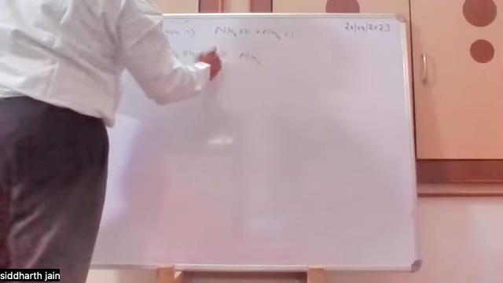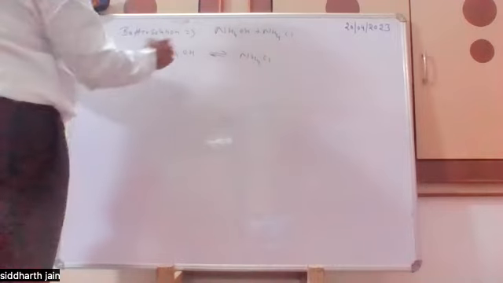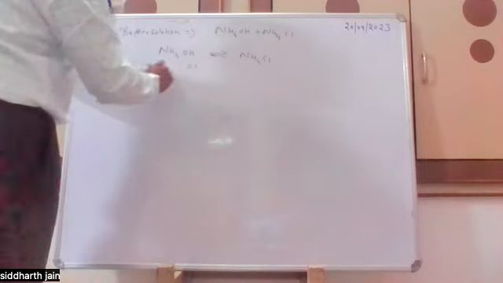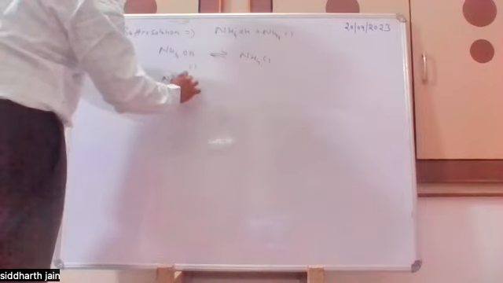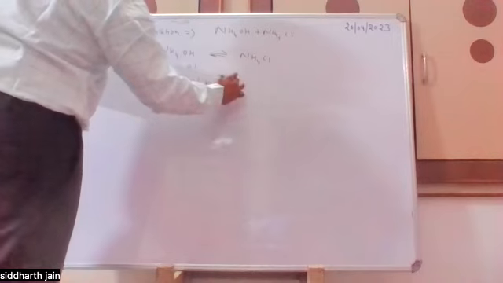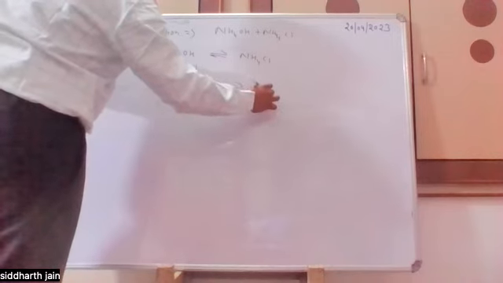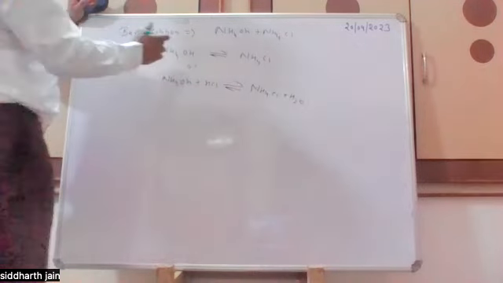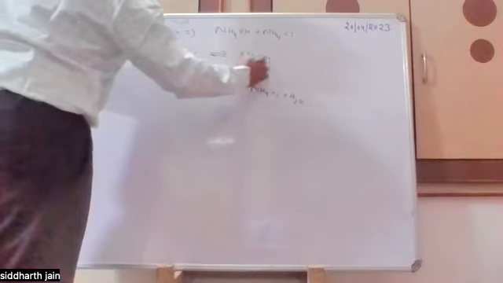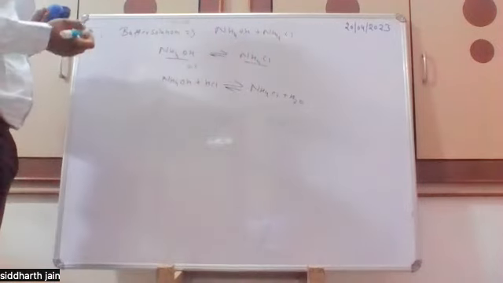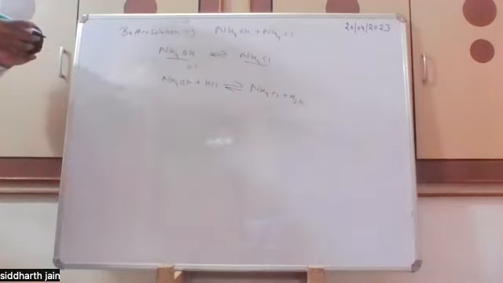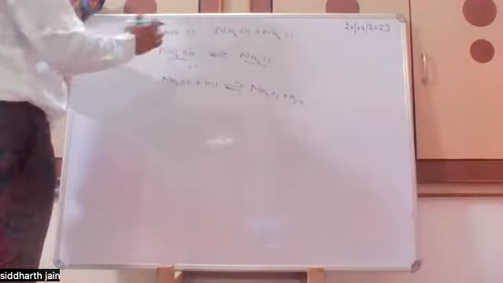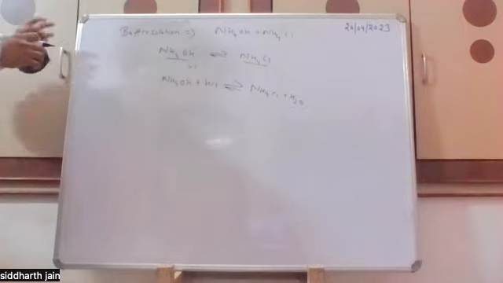If I add a small amount of HCl, for example 0.1, then NH4OH plus HCl will go to NH4Cl plus H2O. So it will just interchange their concentrations by small amounts. They will ultimately resist the change in pH, because the concentration of neither H plus ion nor OH minus ion will change by much, and ultimately the pH will be almost the same.